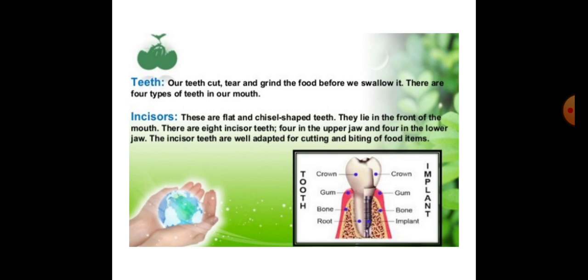Here we talk about incisors. There are 8 incisor teeth, 4 in the upper jaw and 4 in the lower jaw. And what is the function? It is used for cutting and biting the food item.